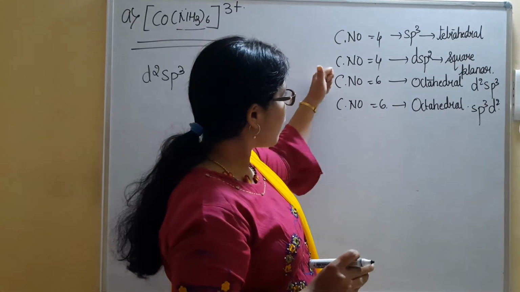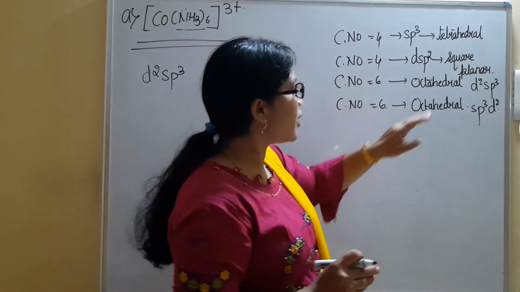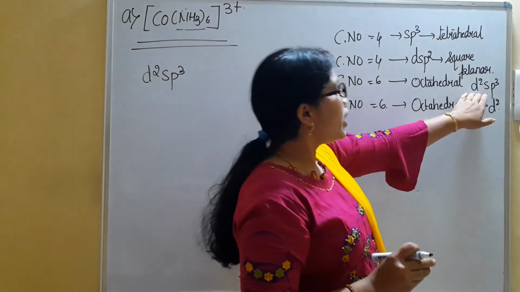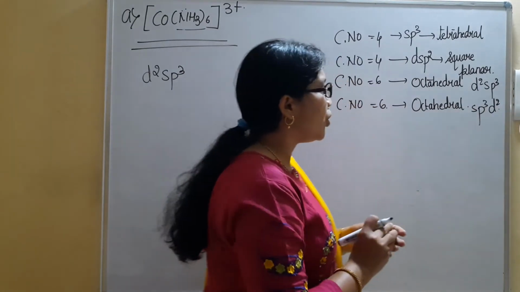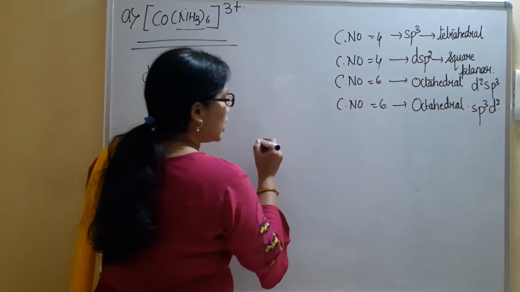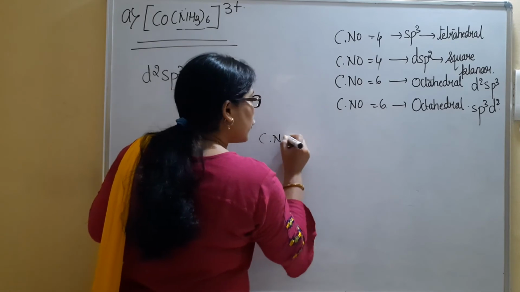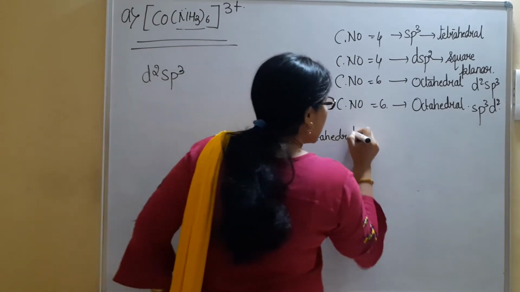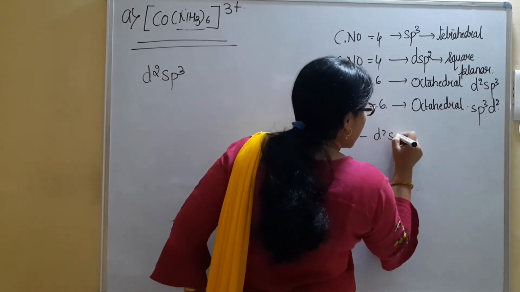And see here, I have coordination number 6. Again there are 2 types. Both are octahedral, but the hybridization is different: d2sp3 and sp3d2. I will give you one more hint here. When coordination number is 6, for the octahedral complex with the hybridization d2sp3,